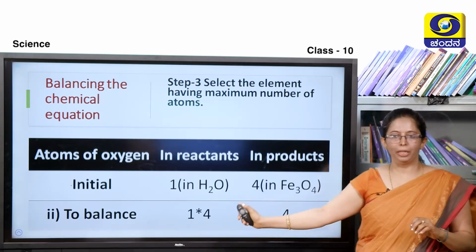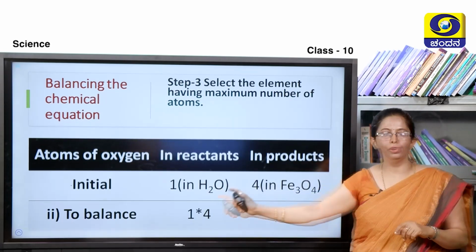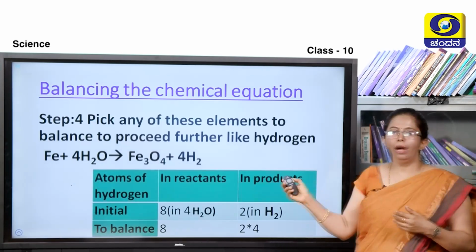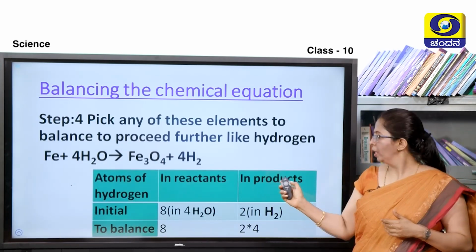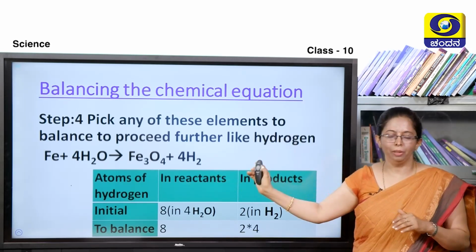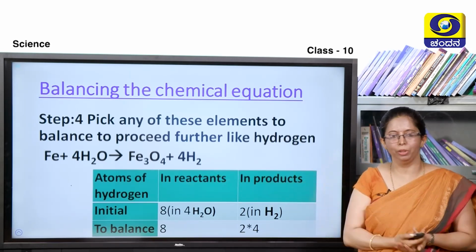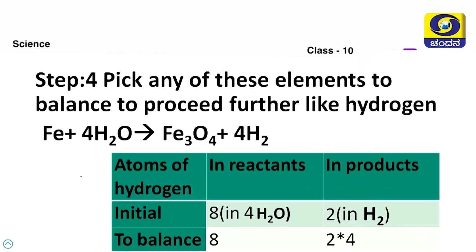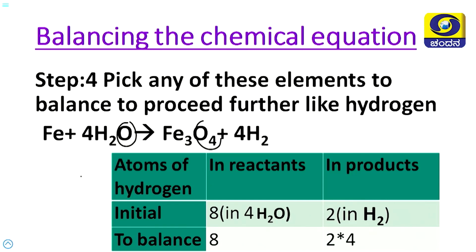We are going to multiply 1 into 4 to make it equal. After balancing, it looks something like this, not completely balanced, it is a partially balanced chemical equation. So, here you can see oxygen is balanced, 4 oxygen atoms on both sides.